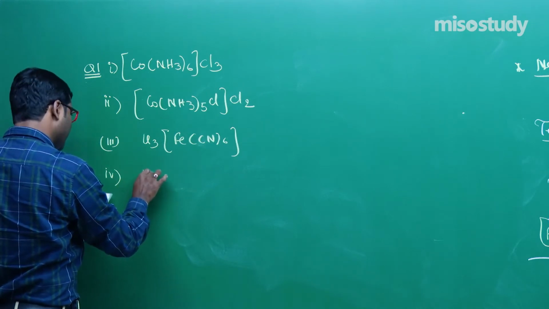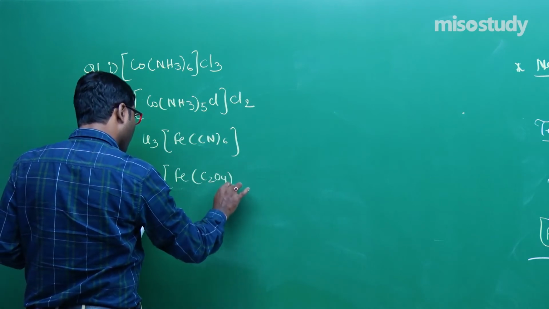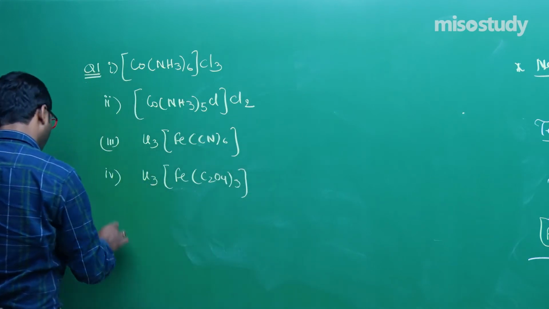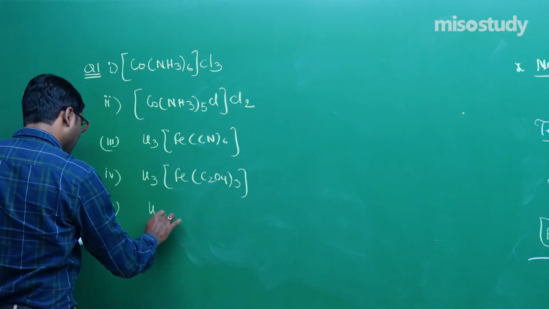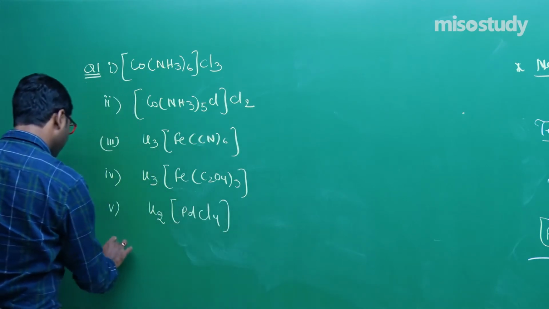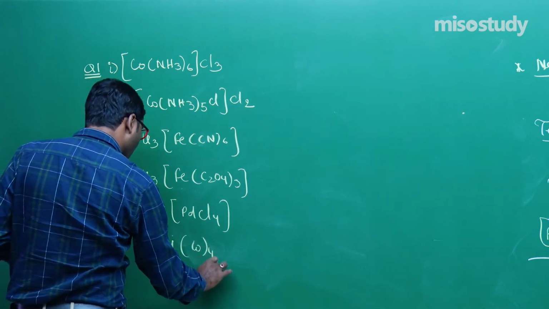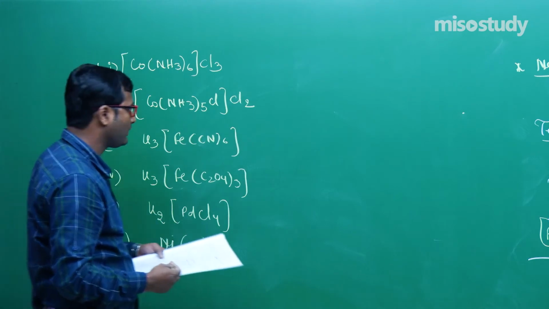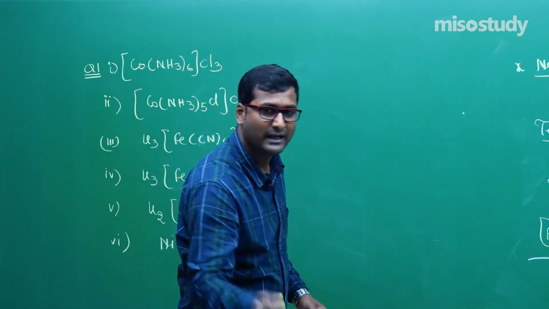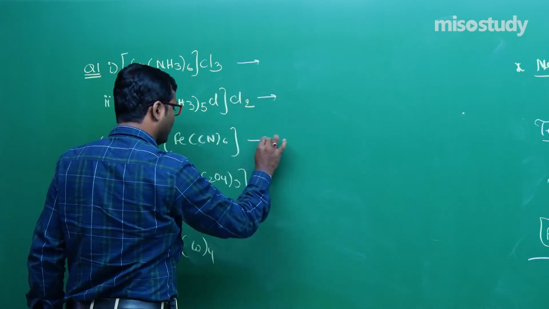Now this one is K3[Fe(C2O4)3]. Fifth one is K2[PdCl4]. Sixth one is [Ni(CO)4]. First of all, we have to write down the name of this sixth one, then we will decide the next one. Okay. Now tell me the name, my friend.